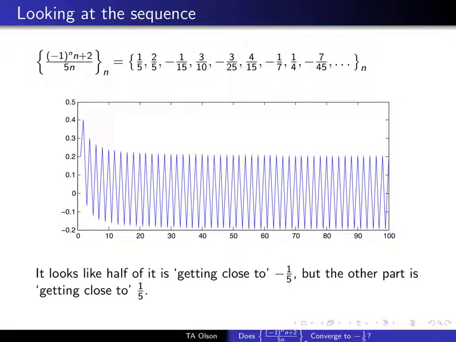If we look at the graph of this thing, well, this sure doesn't look like it's settling down. You have half of the terms getting close to 1/5, and the other half getting close to -1/5. But it doesn't really look like it's settling down to anything in particular.